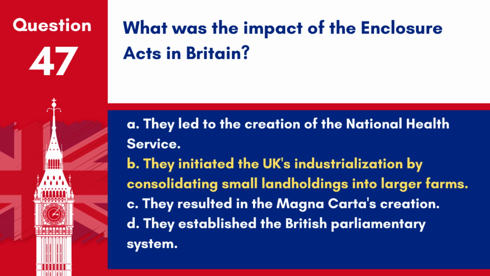Answer. B. They initiated the UK's industrialisation by consolidating small landholdings into larger farms. The Enclosure Acts, passed from the 18th to the 19th century, transformed rural Britain by consolidating common lands into individual ownership, which contributed to the agricultural revolution and the onset of industrialisation.